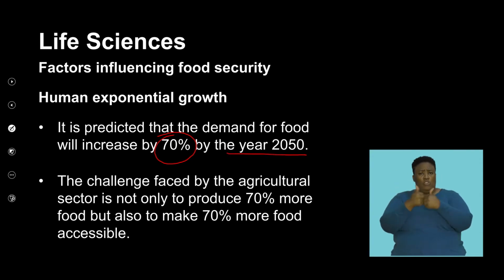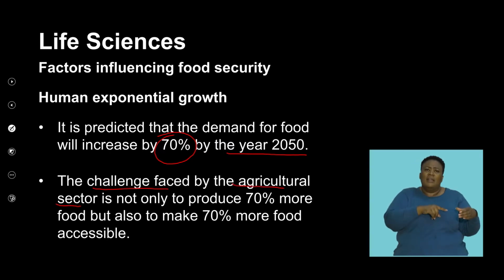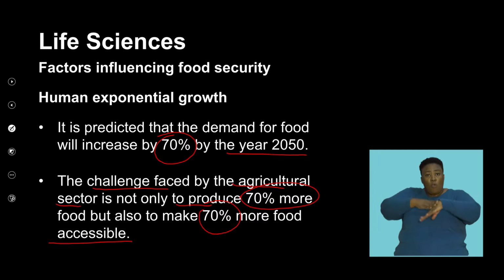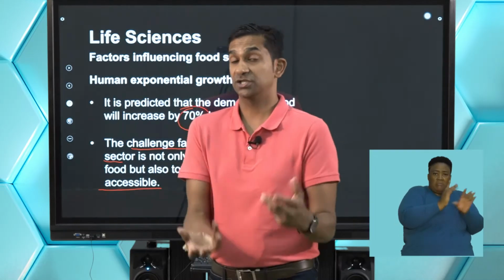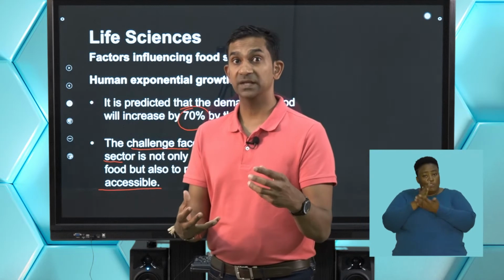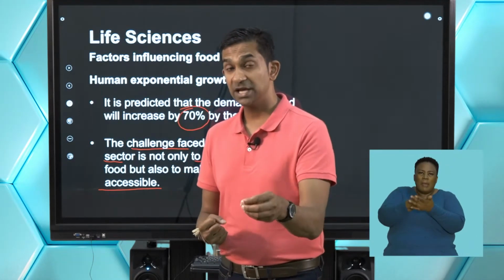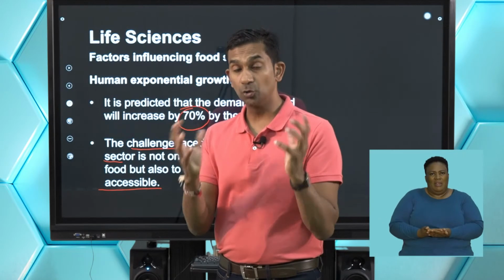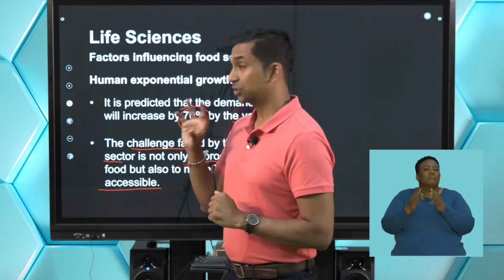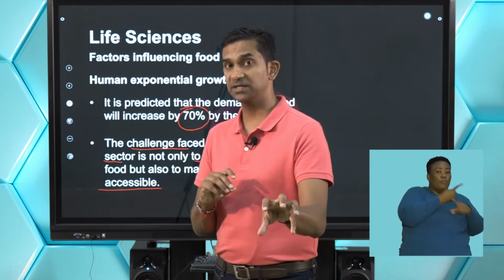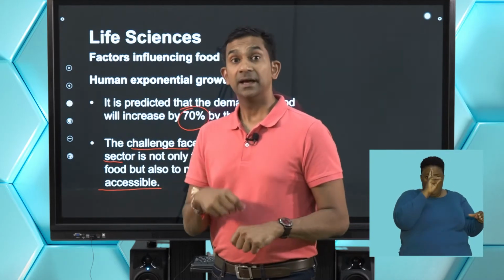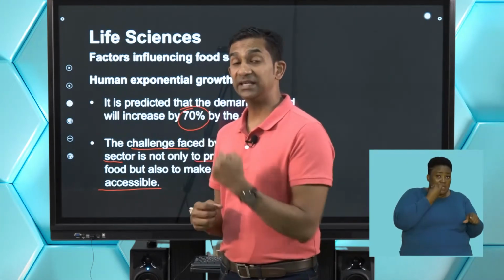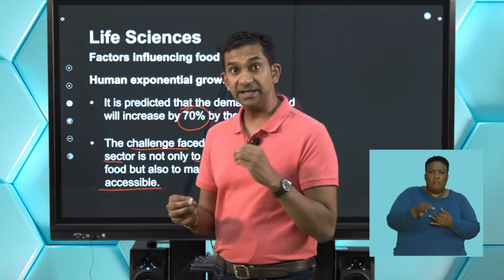This creates challenges. The challenges that are faced by the agricultural sector are not only to produce 70% more food, but also to make 70% more food accessible. And that's the key component to the production of food. It's not about just producing the food, it's about making that food accessible as well as affordable to the global population. If we consider that food production is just one aspect, we've got to remember that making that food accessible and making it affordable also come hand in hand with that.